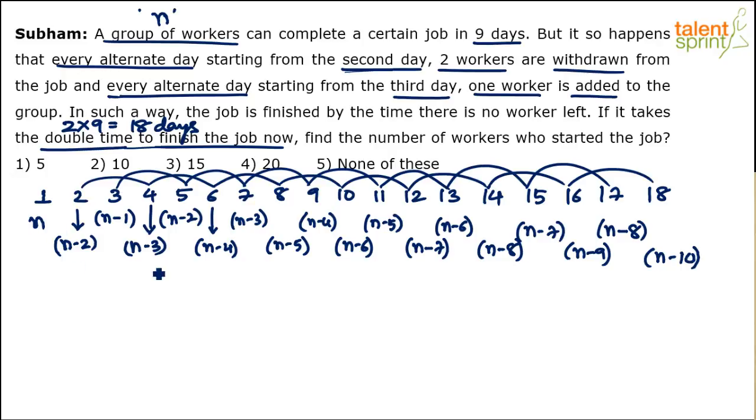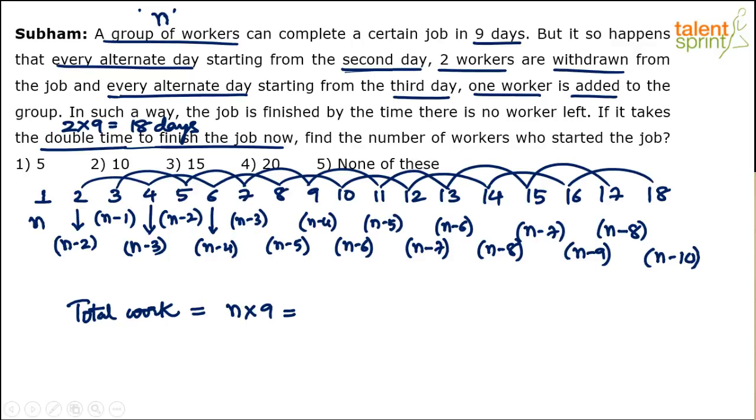find out the sum of all this. That gives you the total work. You know that work is measured as number of people into number of days. So n workers can finish a job in 9 days. So what is the total work? N into 9, which is equal to the sum of all these: n minus 2, n minus 1, n minus 3, n minus 2, n minus 4, and so on.